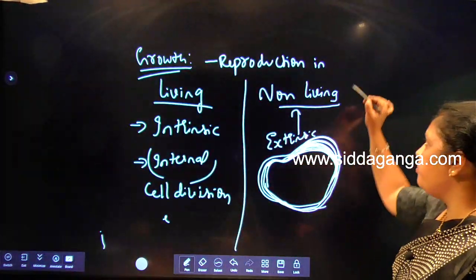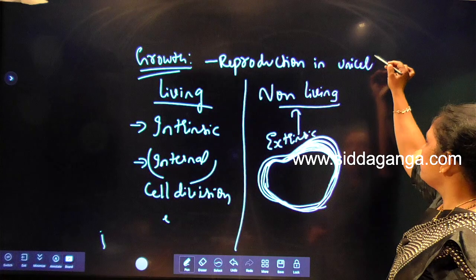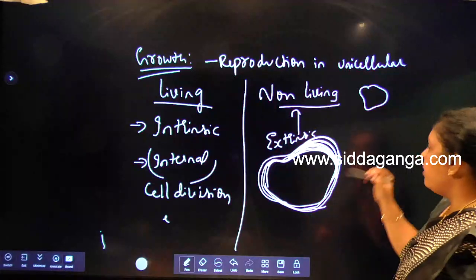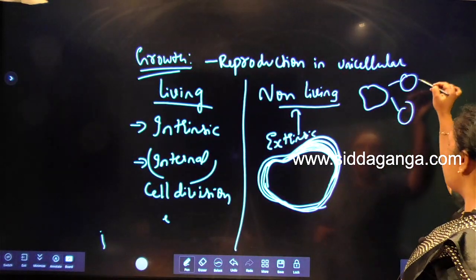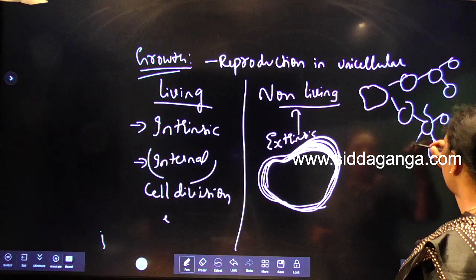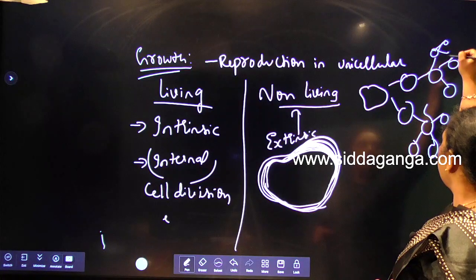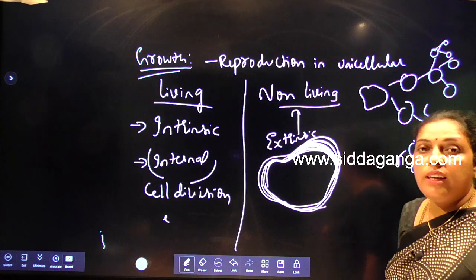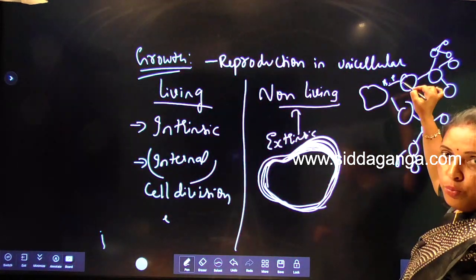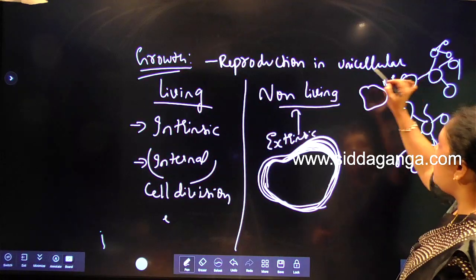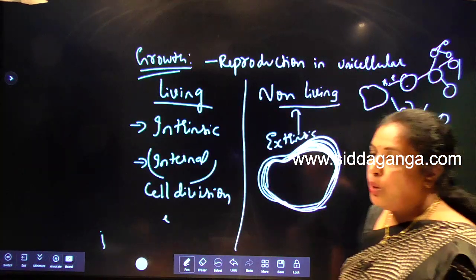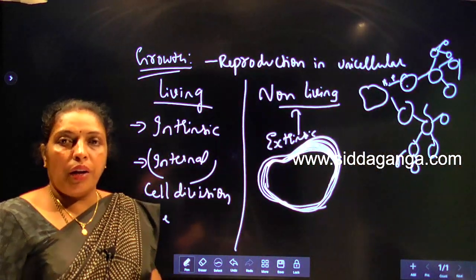As I told, amoeba is a single cell. When it divides, it gives rise to two cells by a process of binary fission. Like this, two cells will give rise to four cells. Like this, the number goes on increasing. Binary fission is a reproductive process, but the increase in the number of cells results in growth. Hence, growth is synonymous with reproduction in unicellular organisms.